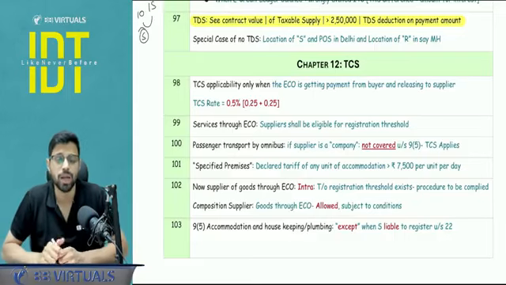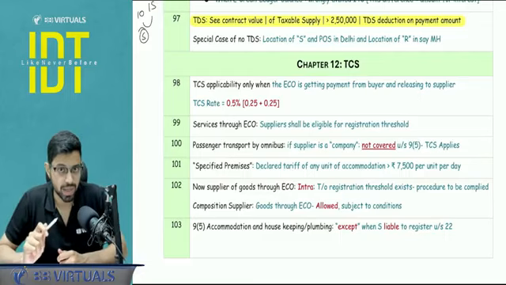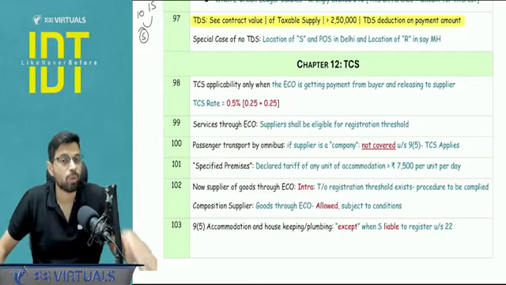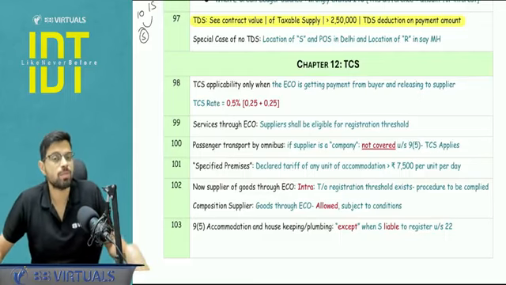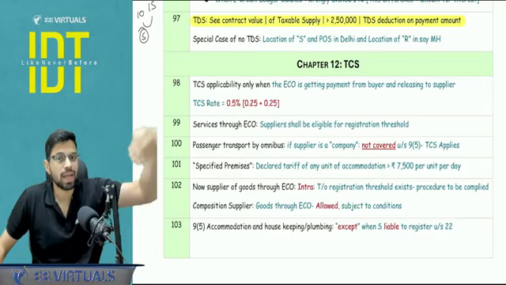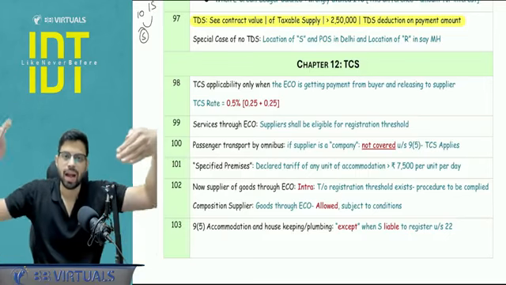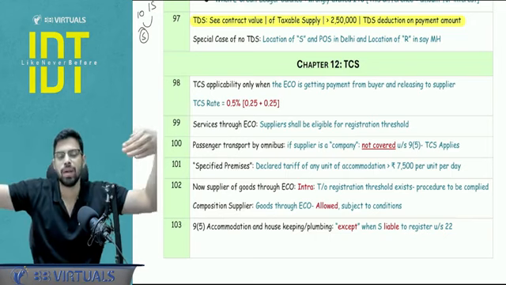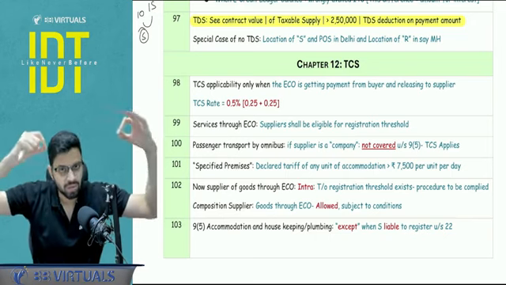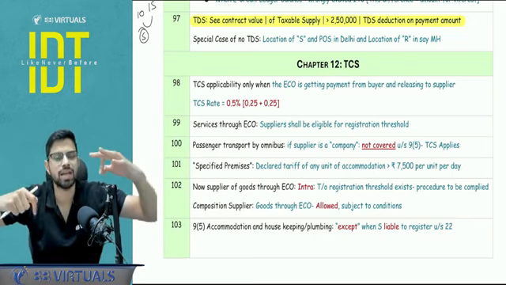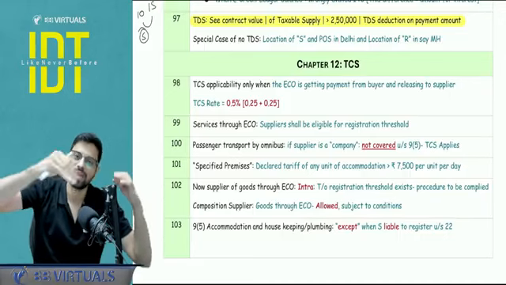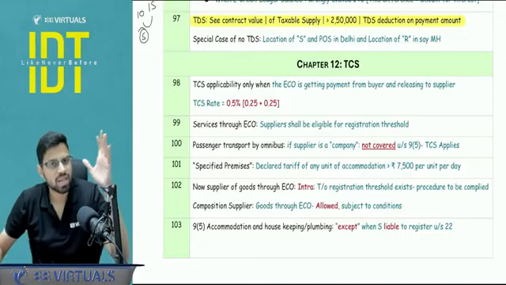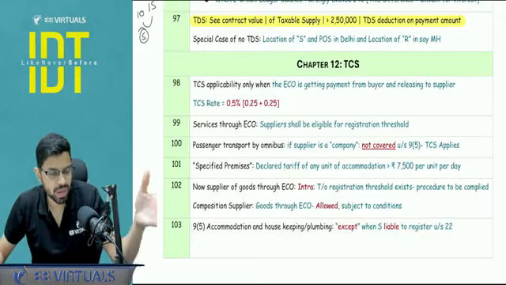Point number 2 you need to pay attention to is a special case of no TDS. Special case of no TDS is the proviso to 51 subsection 1, which basically says that if the supplier and place of supply is in one state and the recipient registration is in some other state, it will be a big hassle for the recipient to deduct the 1% and 1% intra TDS because that recipient is not registered in this state. So this will generally happen in the cases of immovable property.